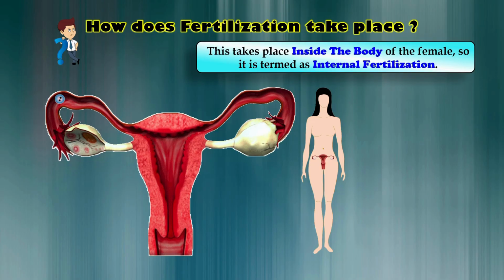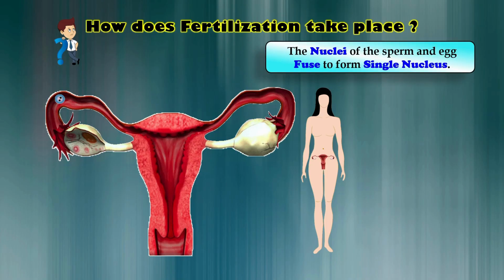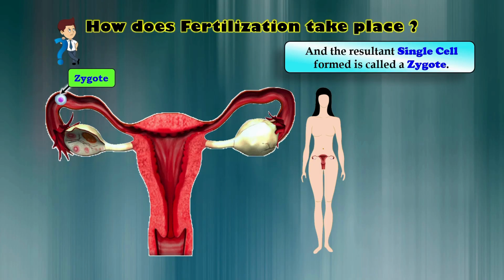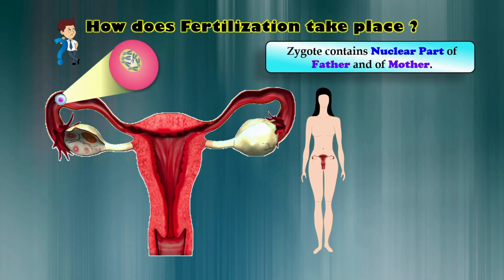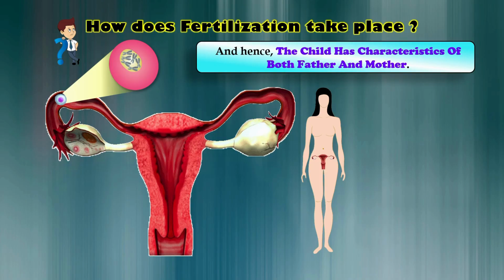During fertilization, the nuclei of the sperm and the egg fuse together. They form one single nucleus, which means the genetic material from both parents has now combined. The single cell formed after the fusion is called a zygote. This zygote is the very first cell of the new organism. The zygote contains the nuclear material from both the father and the mother. This means it carries traits and characteristics from both parents. And that is why a child shows characteristics of both the father and the mother, because the zygote inherits genetic information from both.